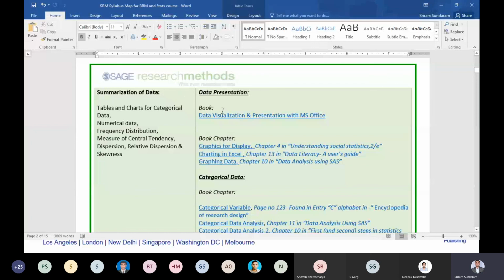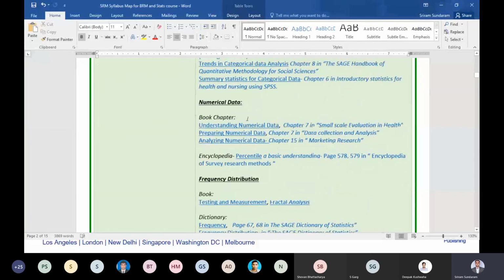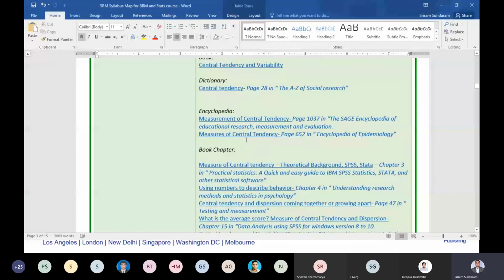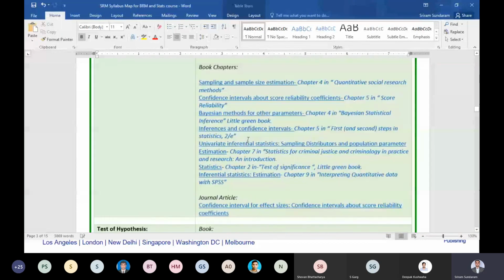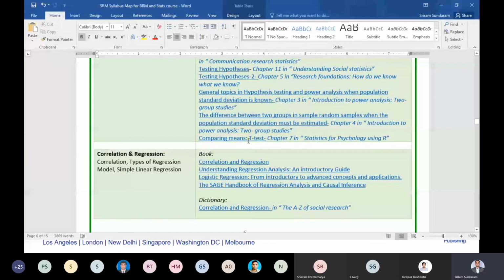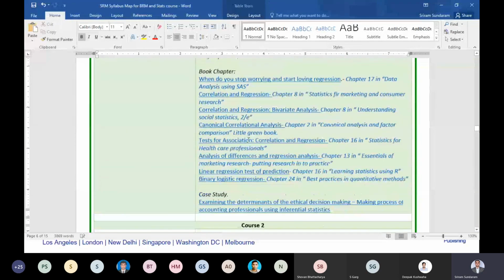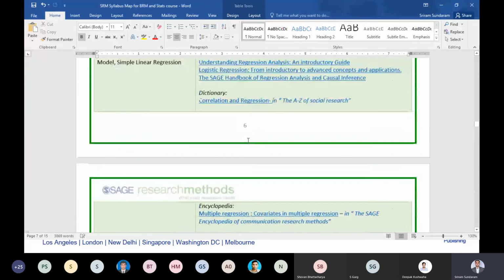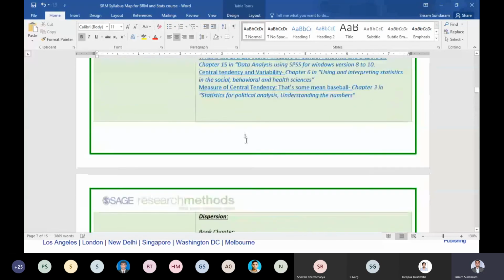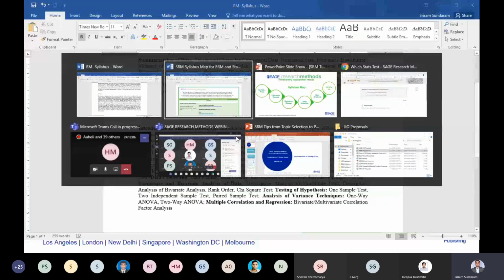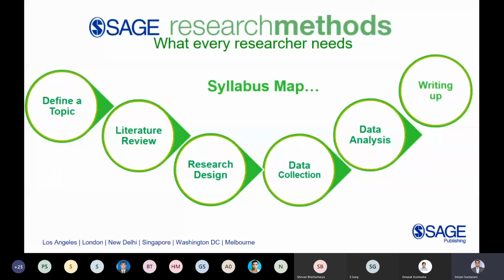For example, for summarization of data, there is a book chapter, and there is a book chapter on frequency distribution, everything. And there are videos, dictionaries, and encyclopedias. It's pretty lengthy, but we have mapped their entire curriculum. How it helped the customer is that during COVID, they are completely online, working from home, and conducting their course entirely online based on this Sage Research Methods platform. So we do this for our customers. If they are willing to give us their syllabus, we can do a syllabus mapping, which will help faculty members handle classes better.